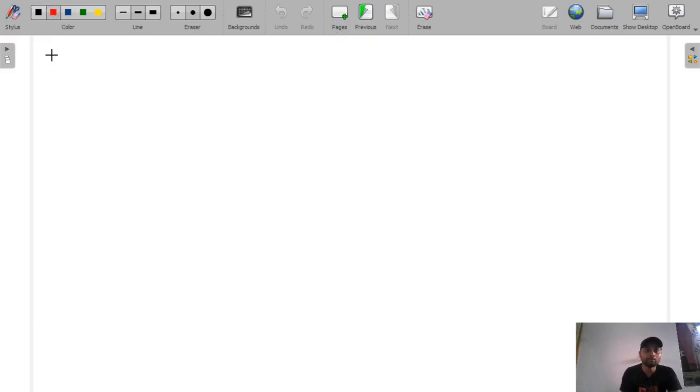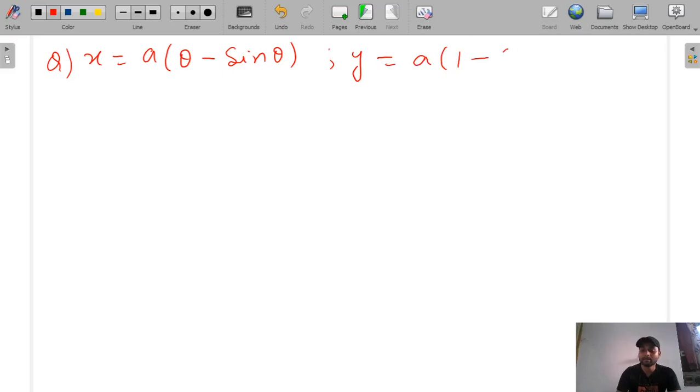We will solve one more question, differentiating in two-variable form. The question is x = a(θ − sin θ), y = a(1 − cos θ), and they ask you dy/dx. How will you solve this kind of question?